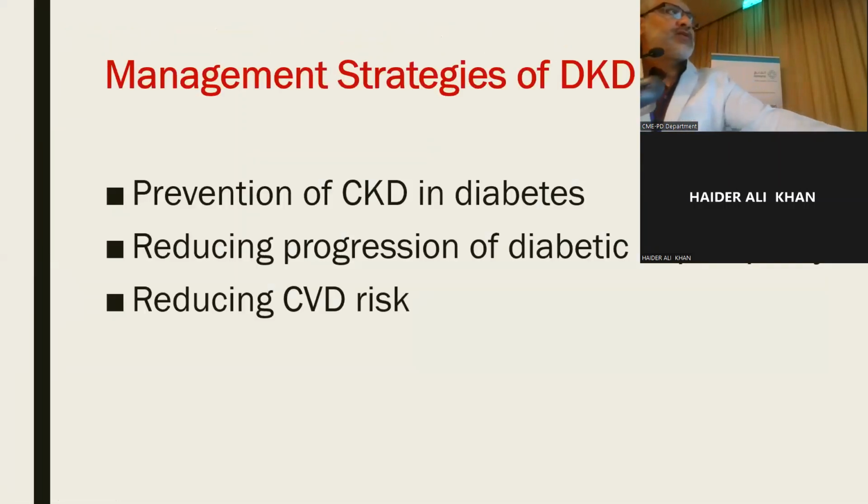What is the goal of management of diabetic kidney disease? First of all is prevention. As Dr. Sana emphasized before, prevention is the main target of our management before developing diabetic kidney disease, and reducing the progression in patients who already have established diabetic nephropathy. We should reduce the progression and prevent the patient from reaching, as much as we can, end stage kidney disease requiring renal replacement therapy, and at the same time, as also emphasized before, reduce cardiovascular risk and complications in such patients.